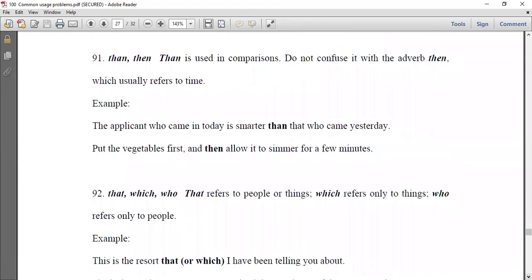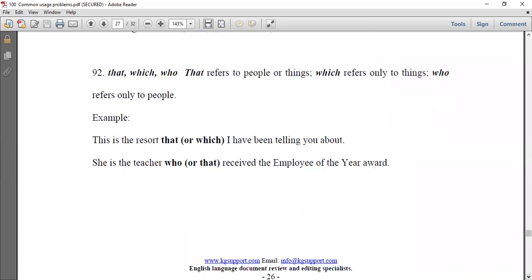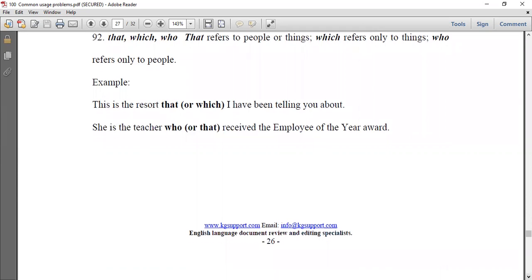Then and than, you know, than, comparison, the comparative form, and then means after that or next. That, which, and who. That refers to people or things, which refers to things only, who refers to people only.